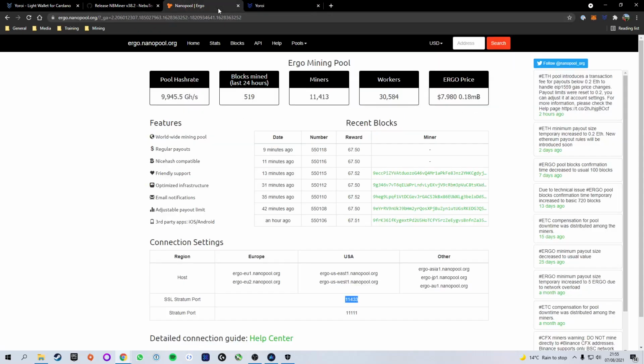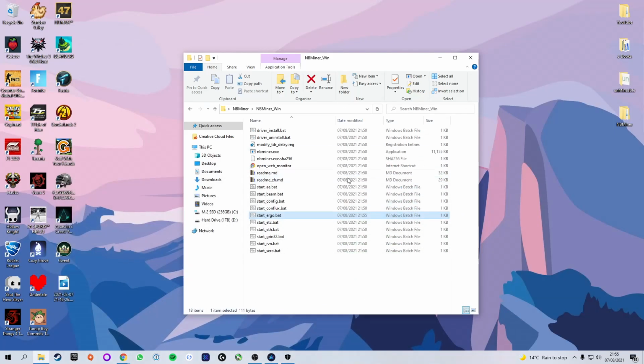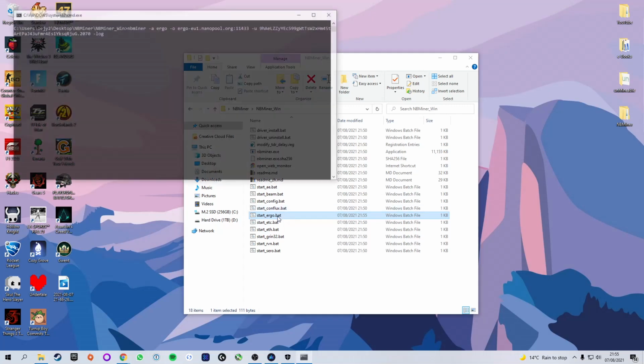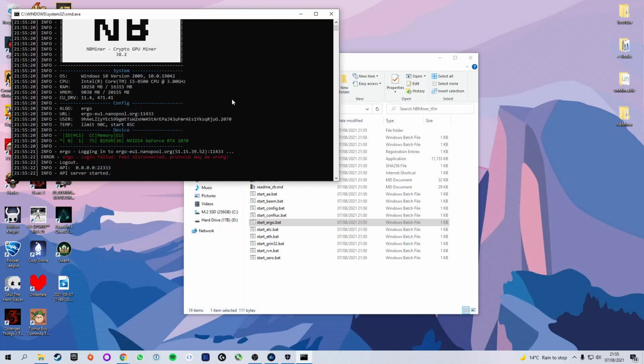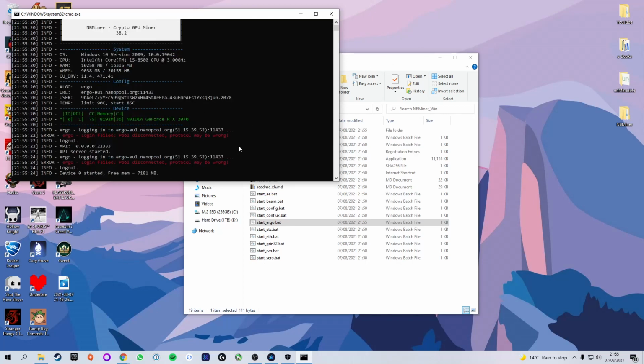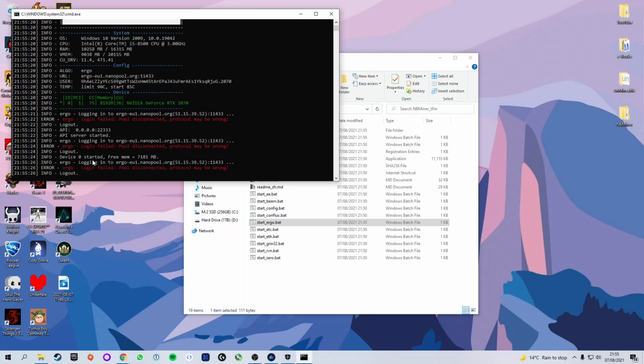We now exit out of this and head back to our mining software. And now we can actually begin mining. So rather than going ahead and right-clicking to edit, we're just simply going to double-click the Ergo file. And if all has been done correctly, your device should start mining. We are getting a fail.